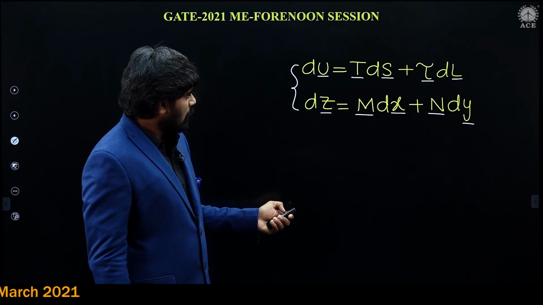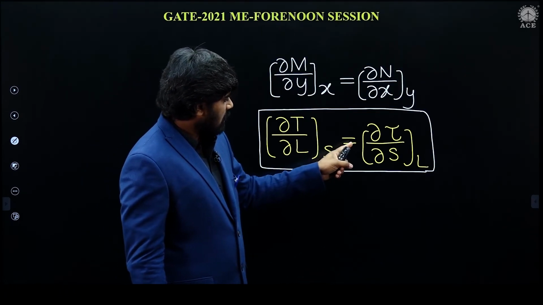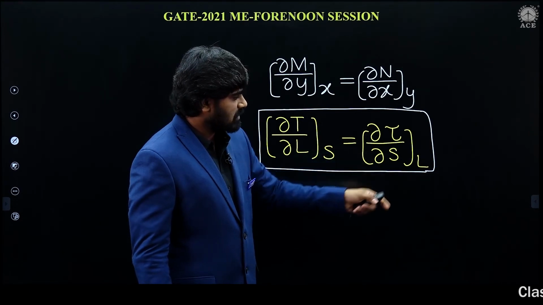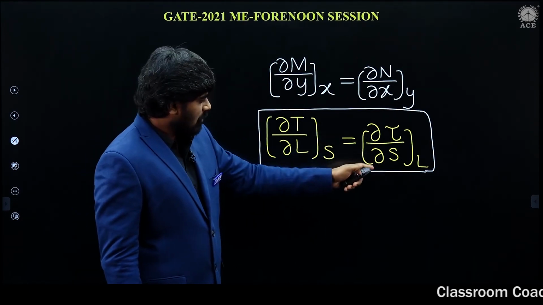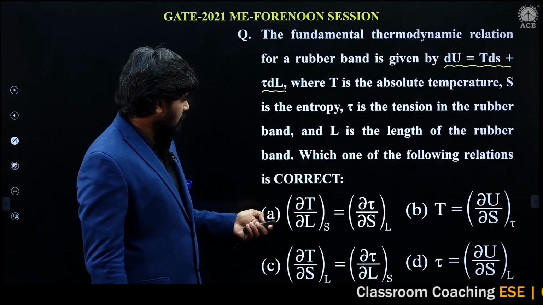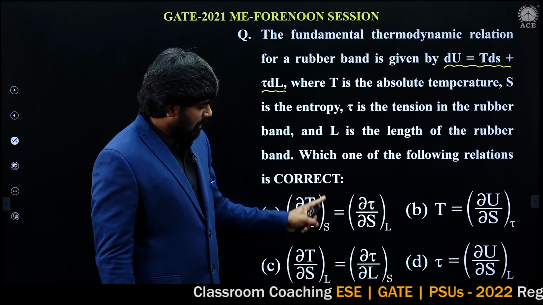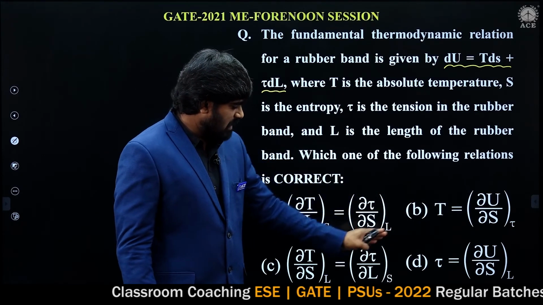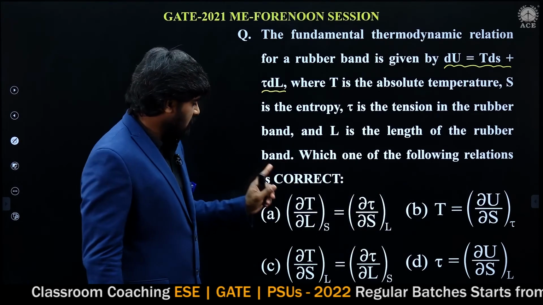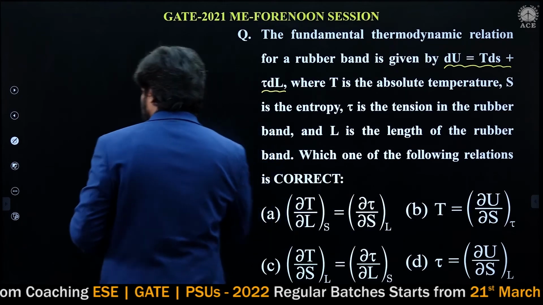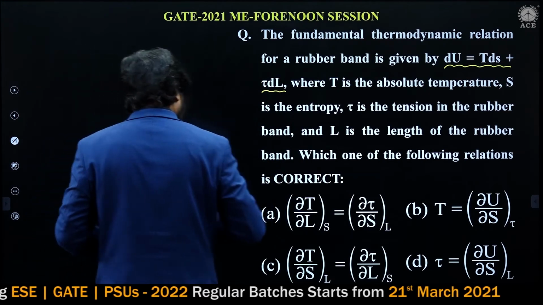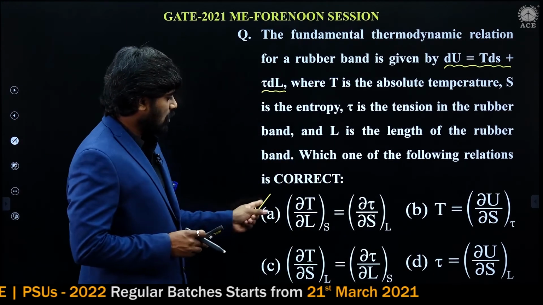Now let's take the right hand side: dou tau by dou S at constant L. In the first option only it is available. The remaining options B, C, D you can also check. So for this problem, the answer is option A. Straight away, the answer is option A.